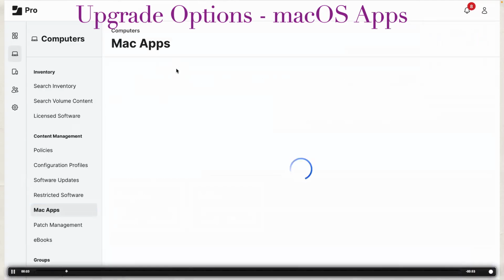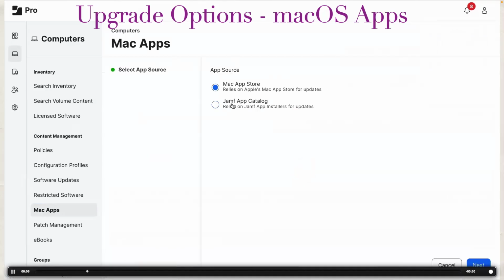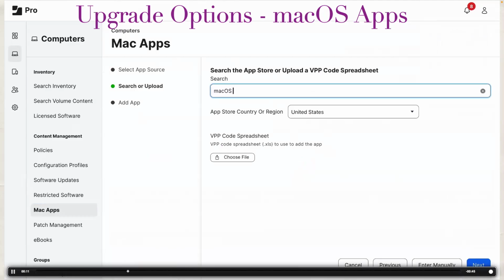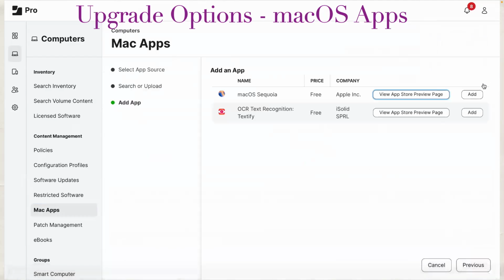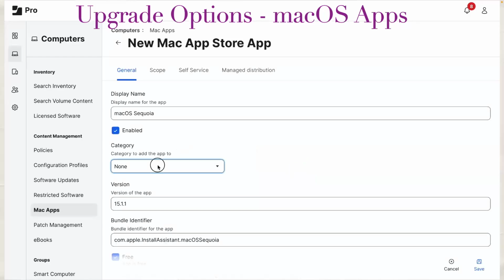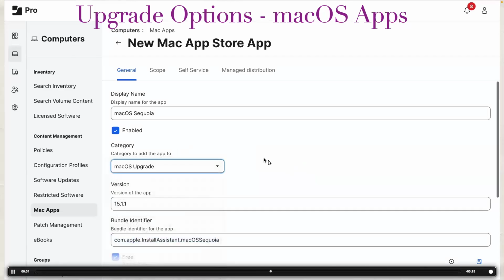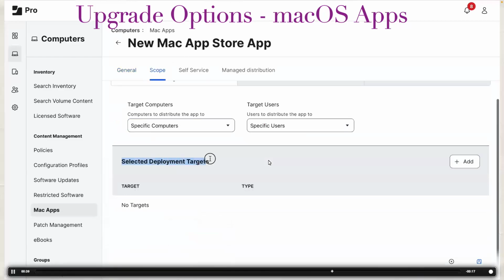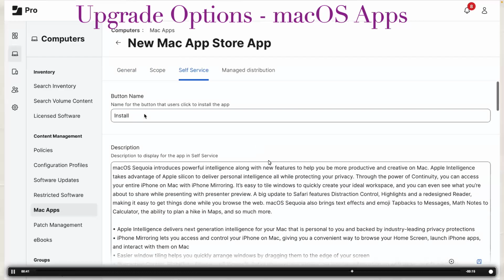Go to Mac apps, Mac App Store, click next, select or search for macOS Sequoia. The first option is macOS Sequoia, which is free from Apple. Add it. Select a category. Obviously, we are not going to install this automatically. We'll make it available in self-service. Scope it based on your compatible devices.